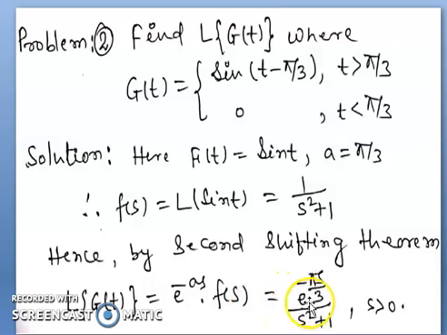So finally it becomes e to the power minus pi s by 3 divided by s square plus 1 when s is greater than 0. So this is the result of the second problem of the theorem.